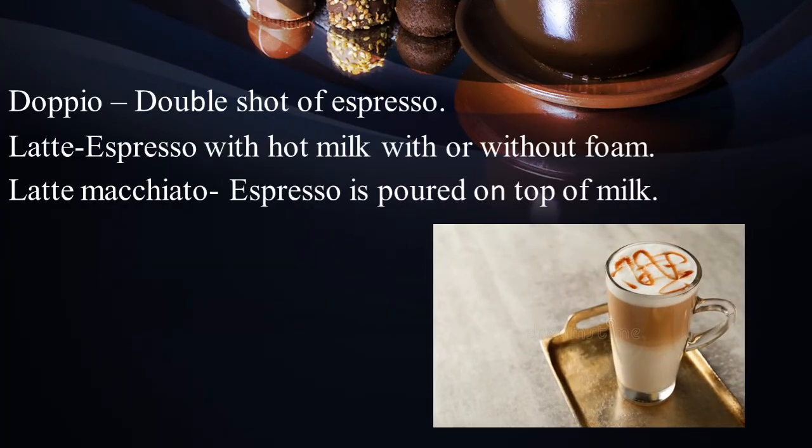The next coffee is called doppio coffee. Doppio coffee means a double shot of espresso. And then the latte. Latte means espresso with hot milk with or without foam. Milk is added to the coffee with or without the formation of foam. Latte macchiato is the opposite of latte, that means espresso is poured on top of milk.